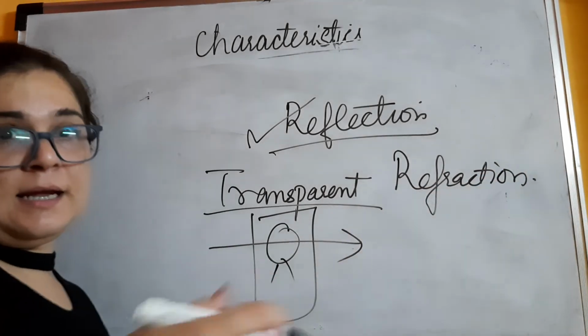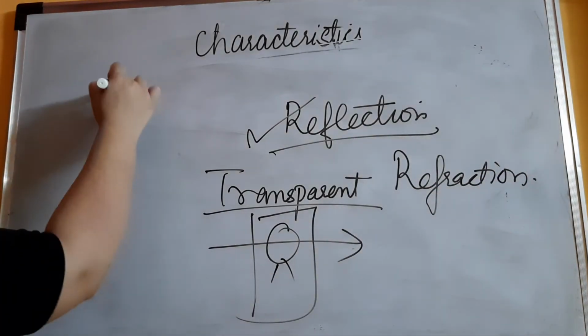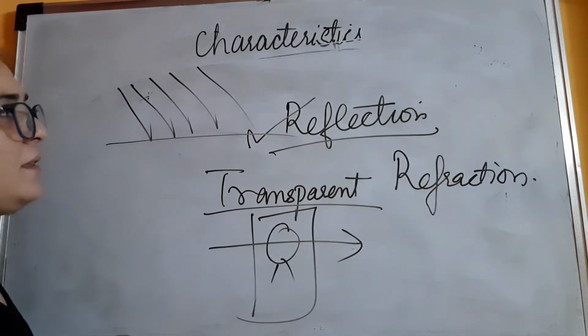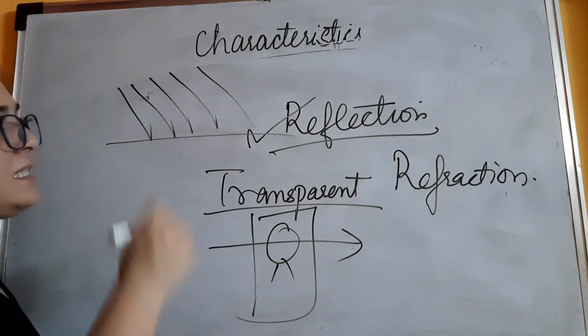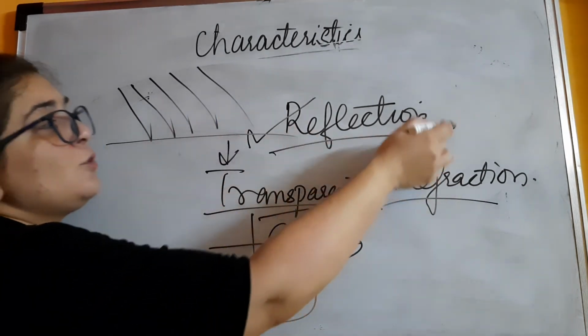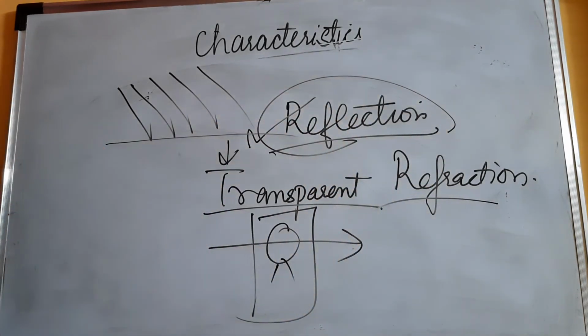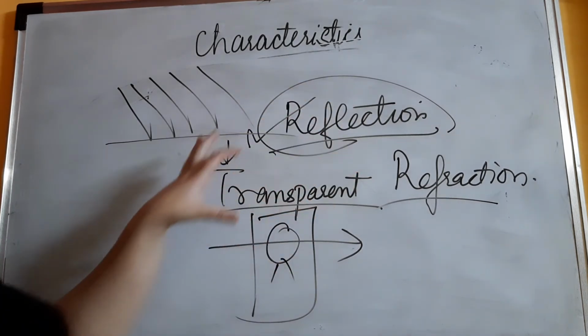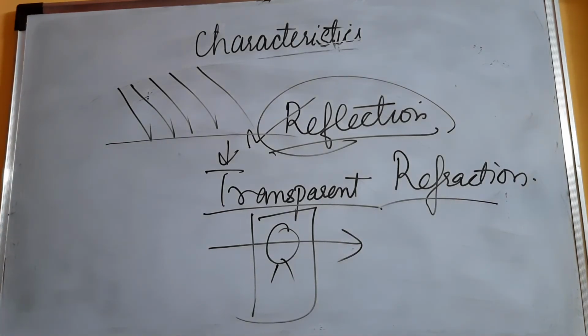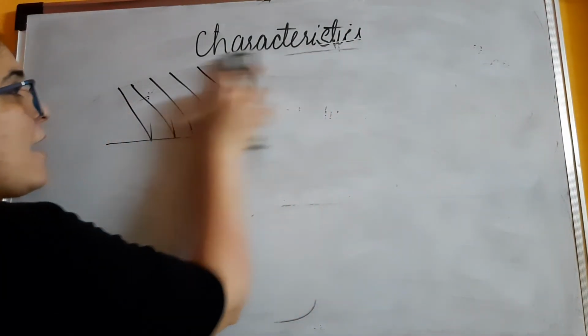Again in layman terms, suppose there are 100 rays coming and striking a surface. It's not going to happen that all 100 rays get reflected. Some of the rays will be absorbed by the surface, some will undergo refraction, and a few will undergo reflection. These phenomena are happening side by side, simultaneously. So if you have a polished surface, maximum reflection will take place, otherwise reflection happens everywhere. You and I are able to see each other because of reflection only, and it is not so that we are mirrors or polished surfaces.